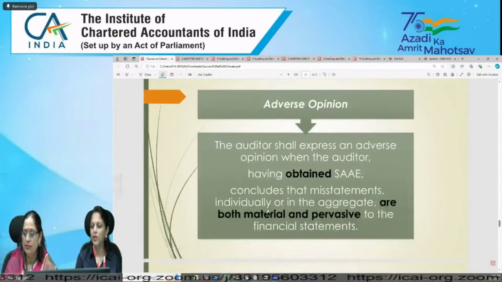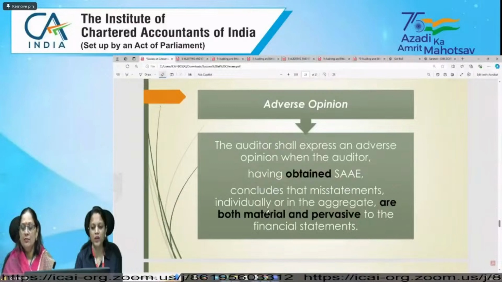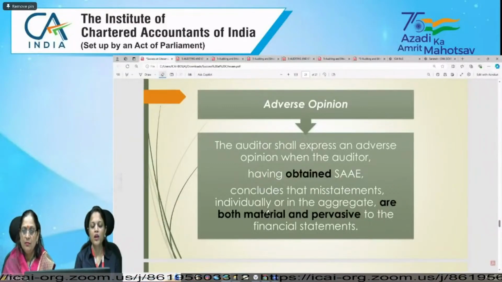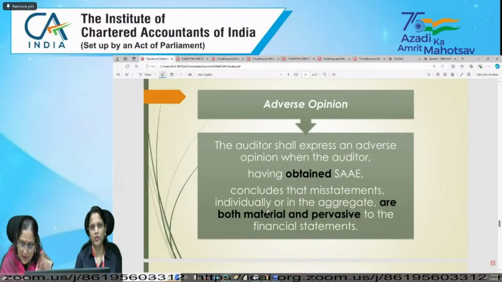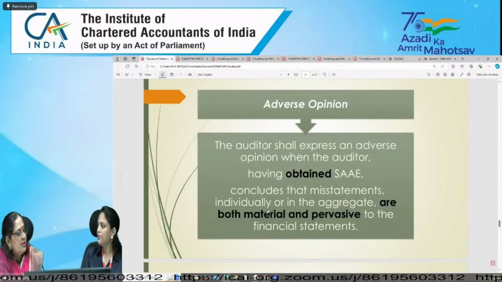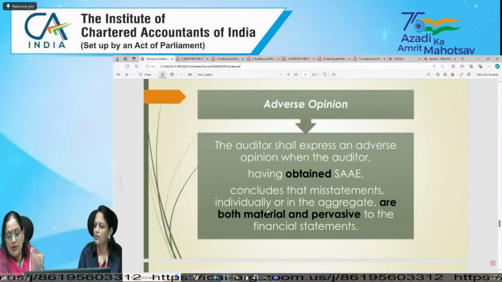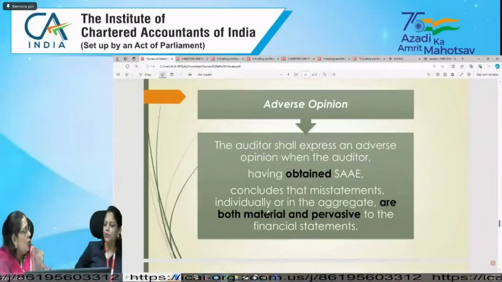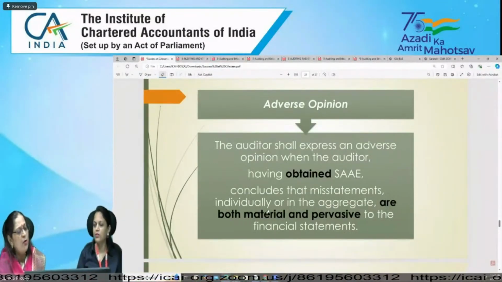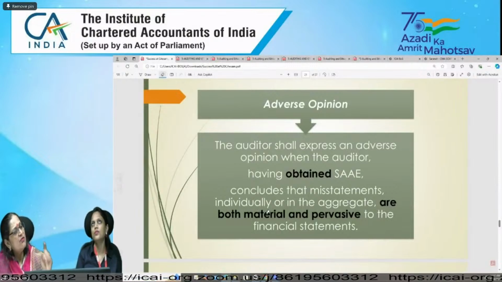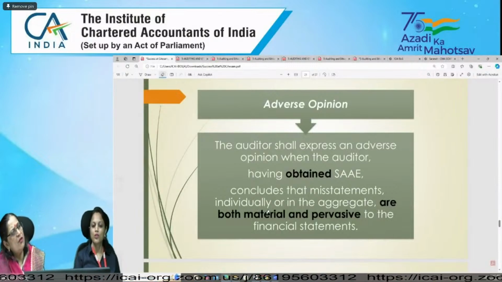So in adverse opinion, the auditor expresses an adverse opinion when the auditor has obtained sufficient and appropriate audit evidence and concludes that material misstatements are there, and they are material and pervasive. This means the auditor is required to check whether it is material, or material and pervasive. Now, what will happen if it is material but not pervasive? How will we proceed?